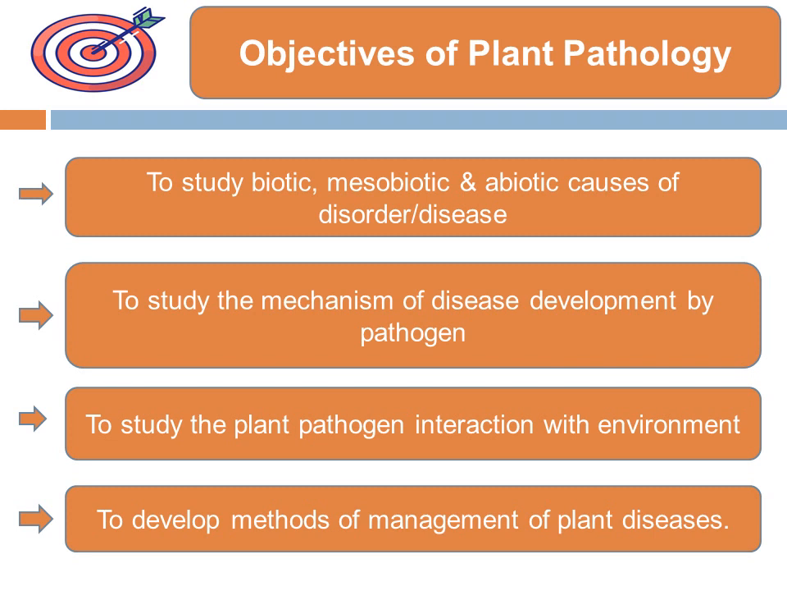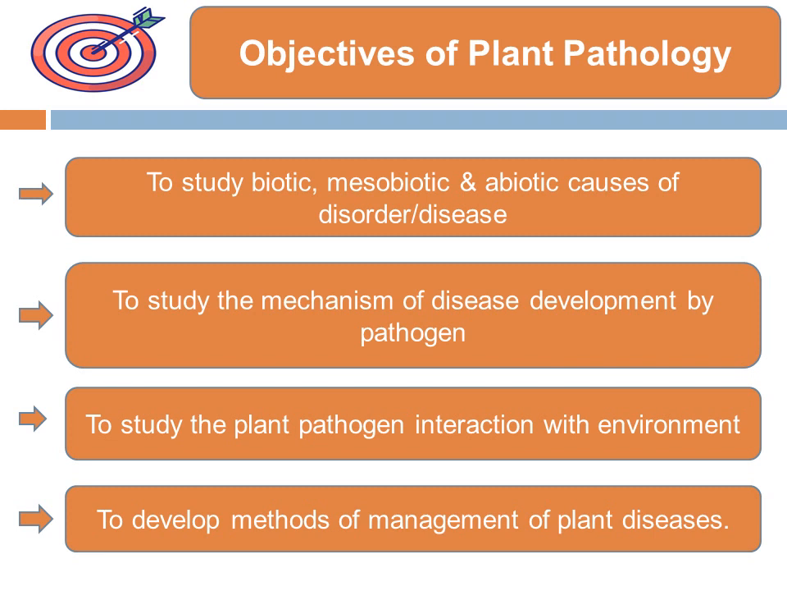Then last is abiotic. Abiotic means what? Some environmental factors cause damage to the plant, just like high or low temperature, high or low oxygen level, pH, etc. All environmental factors that affect the plant and cause damage. So in the first objective, we see the biotic, abiotic and mesobiotic causes of plant diseases.